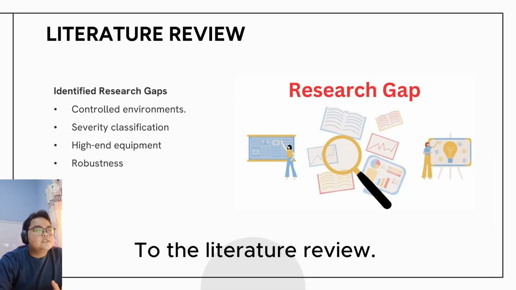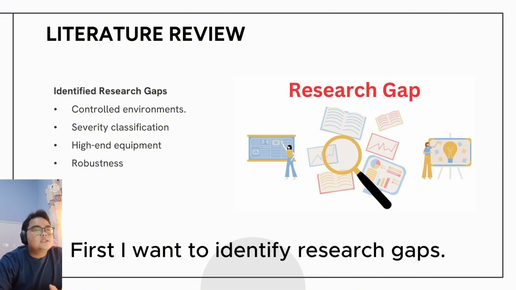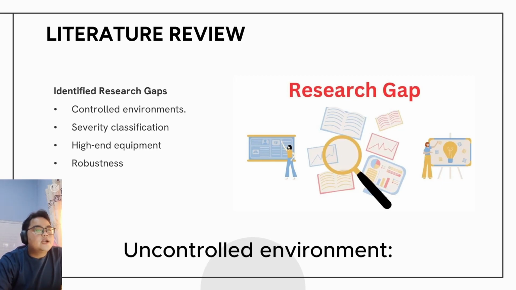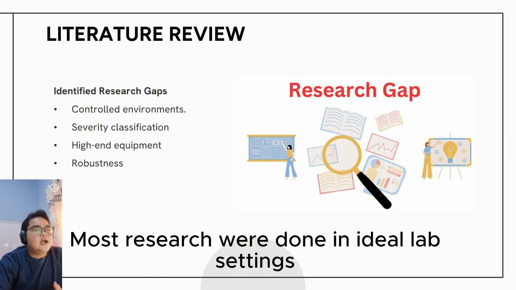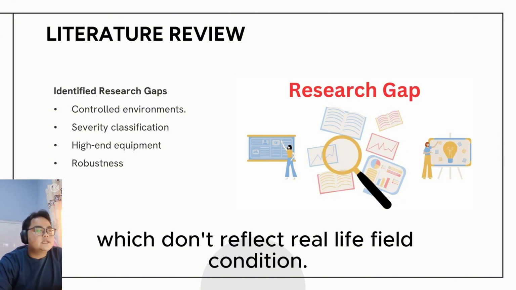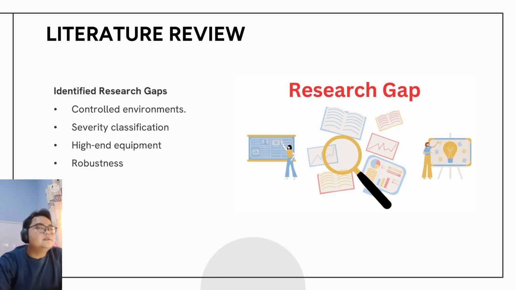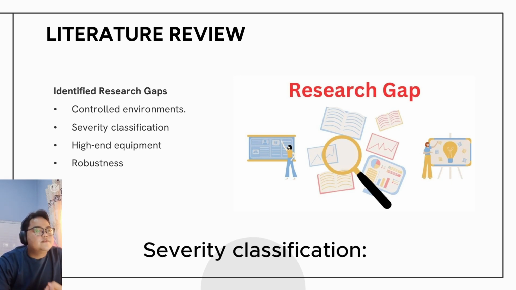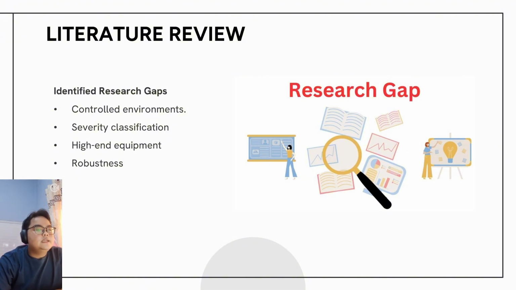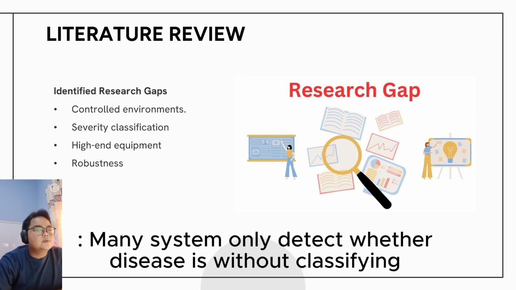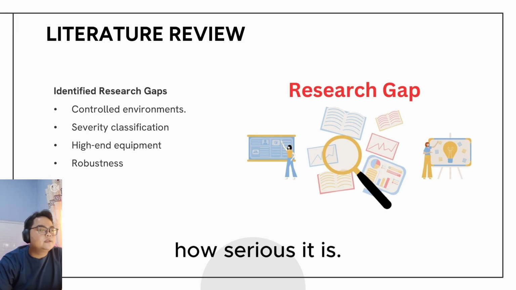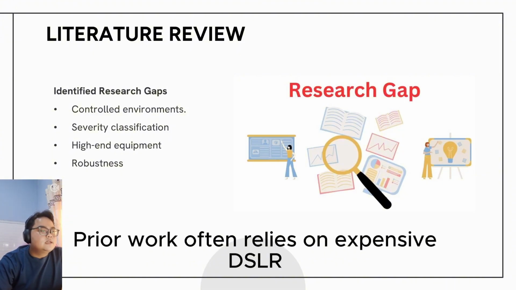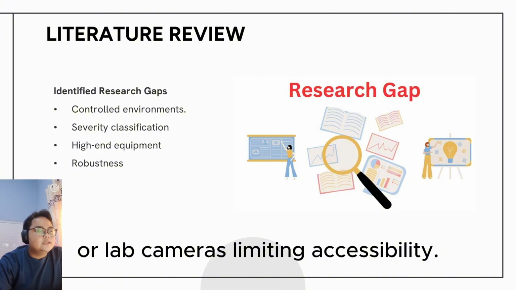Going to the literature review, first I want to identify research gaps. Uncontrolled environment: most research was done in ideal lab settings, which don't reflect real-life field conditions. Severity classification: many systems only detect whether disease is present without classifying how serious it is. And high-end equipment: prior work often relies on expensive DSLR or lab cameras, limiting accessibility.